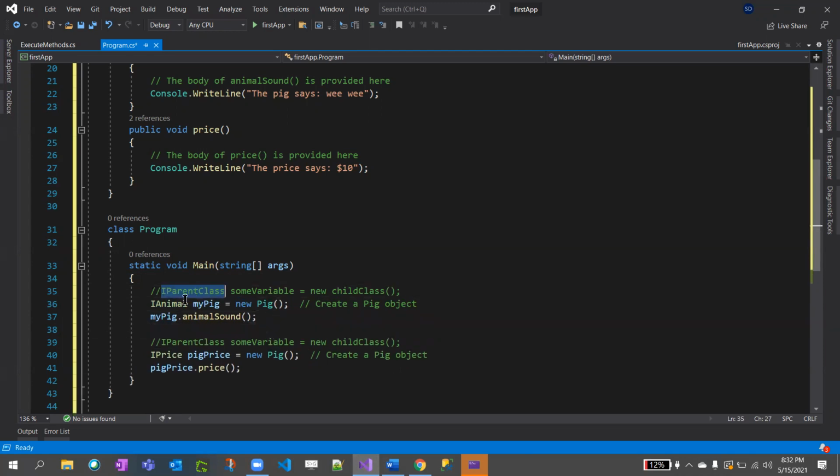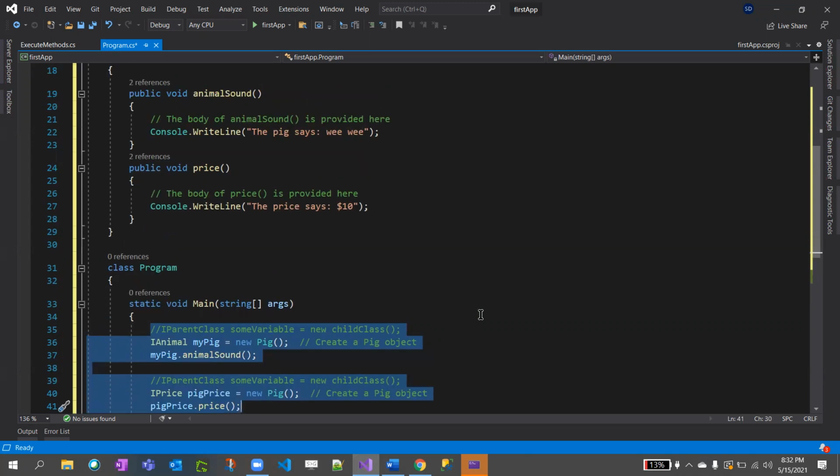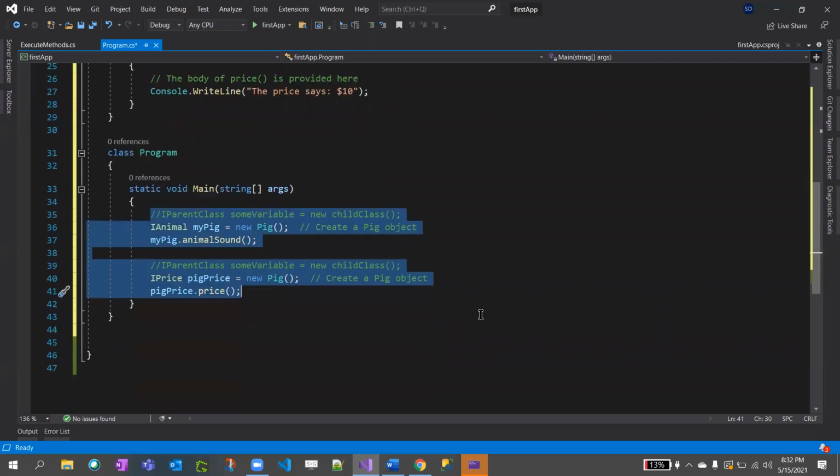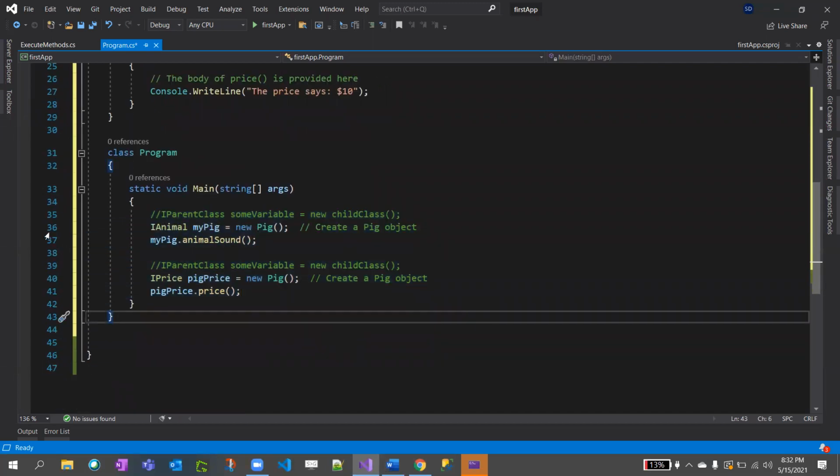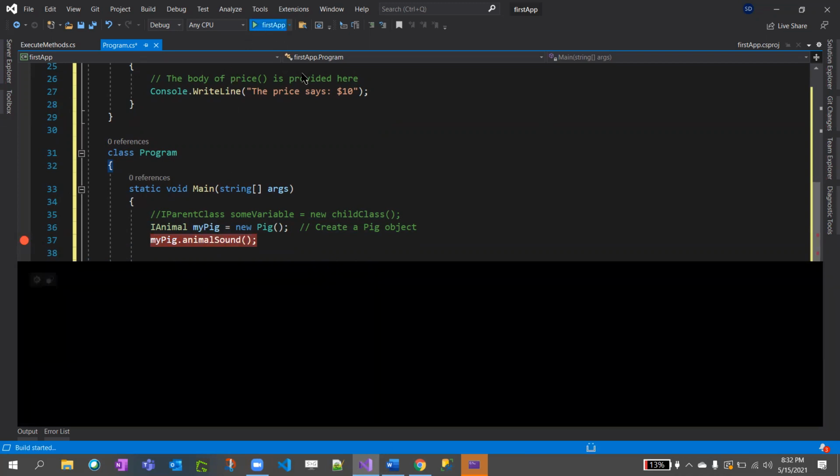Right? Here, what is the parent class here? And the child. And here, IPrice is your parent class. So tell me what will be the output after running these 4 lines? Price? Yep, awesome. I'll put 2 breakpoints here to show you.